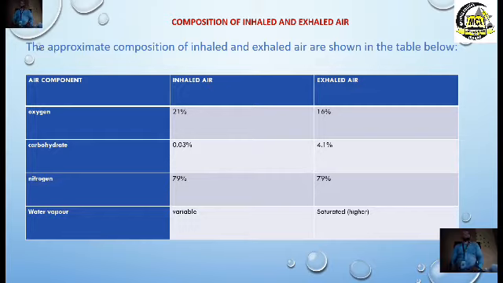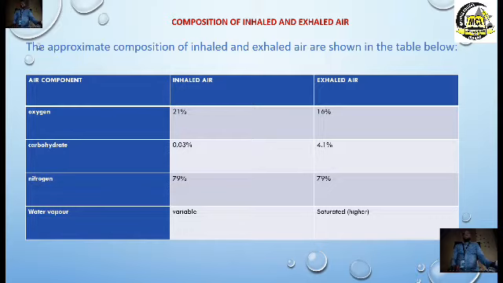Let's look at the composition of inhaled and exhaled air. This is an approximate composition of inhaled and exhaled air. For our oxygen, we inhale 21% out of the whole of oxygen in the atmosphere, and then the exhaled air is 16%.